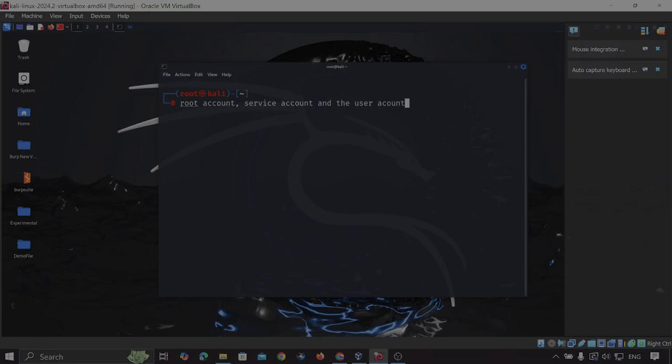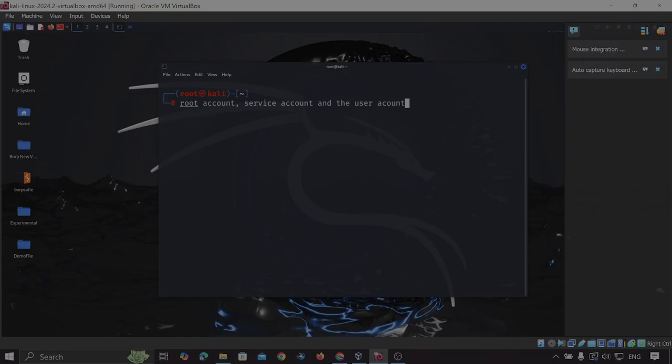Service accounts are special purpose accounts created to run specific services or processes. It can be databases, web servers, or other applications. Typically service accounts have limited privilege, only sufficient to run their respective service and access required files. So this is about the service account, and the next one is the user account.